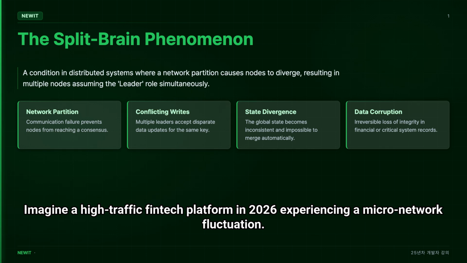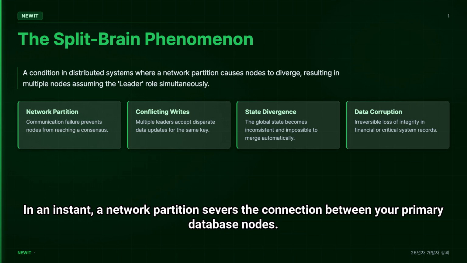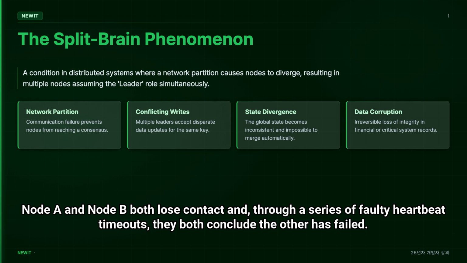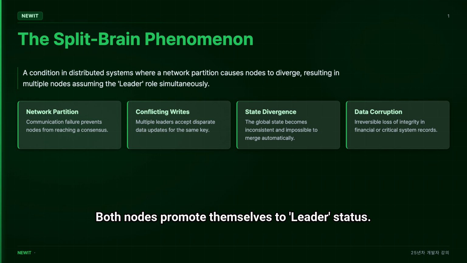Imagine a high-traffic fintech platform in 2026 experiencing a micro-network fluctuation. In an instant, a network partition severs the connection between your primary database nodes. Node A and Node B both lose contact, and through a series of faulty heartbeat timeouts, they both conclude the other has failed. Both nodes promote themselves to leader status.